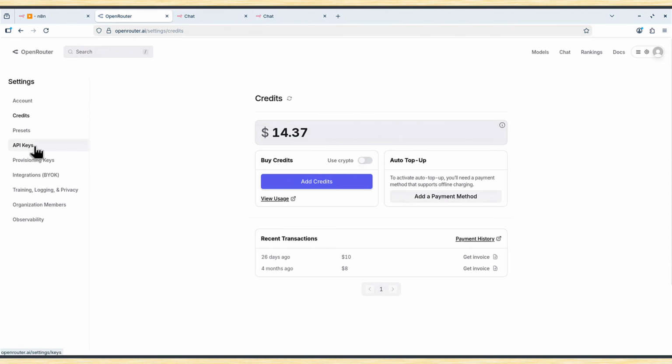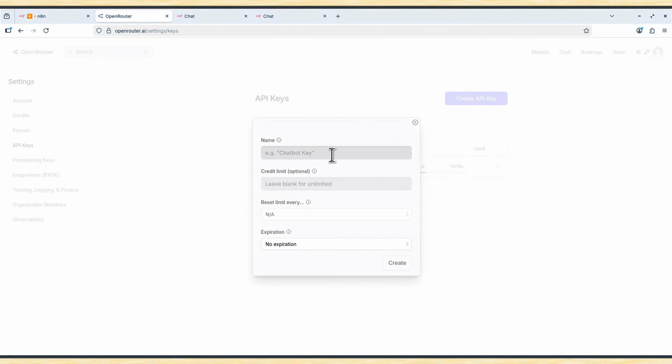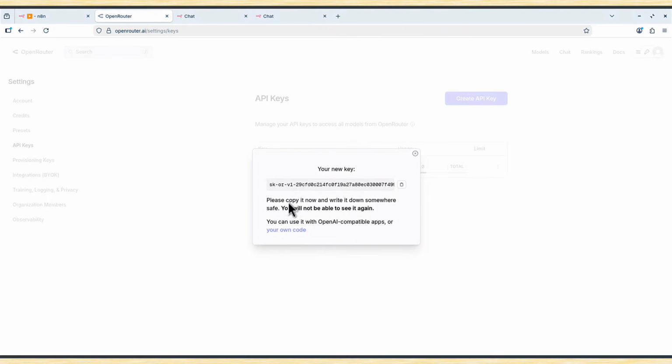And then you can go to API keys, and I've got a key, but I can also create a new key. By default, you will have no key, yes? Then you create a new key, you call it maybe n8n new key. You can set a credit limit, maybe $3. And once this limit is reached, this key stops working. And you just create it. And this is my API key that I can now copy.